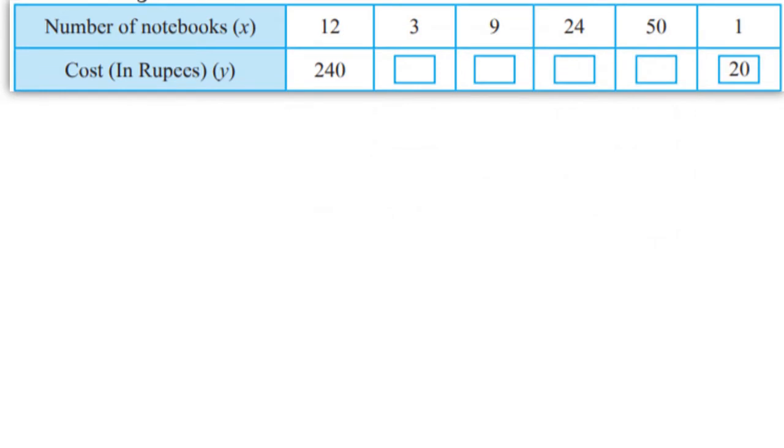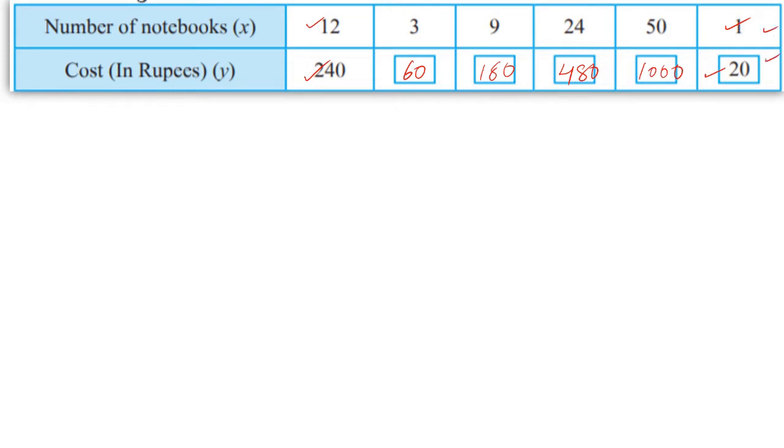Here is a situation that is very simple for you to understand. Number of notebooks 12, and the cost of it is 240 rupees. Correct? Number of notebooks 1, the cost is 20. That means one notebook costs 20 rupees. That means 3 notebooks will cost 60 rupees, 9 will cost 180, 24 will cost 480, and 50 we will get at 1000 rupees, because we know that 1 costs 20 rupees.